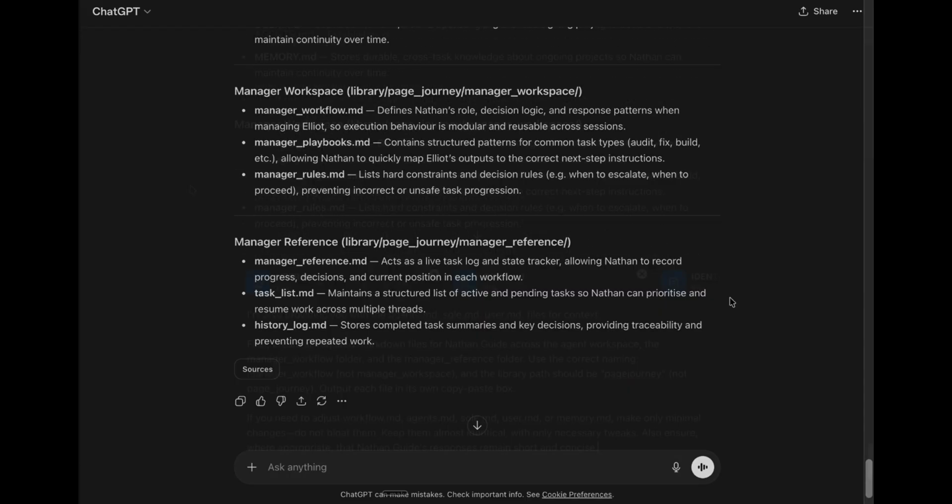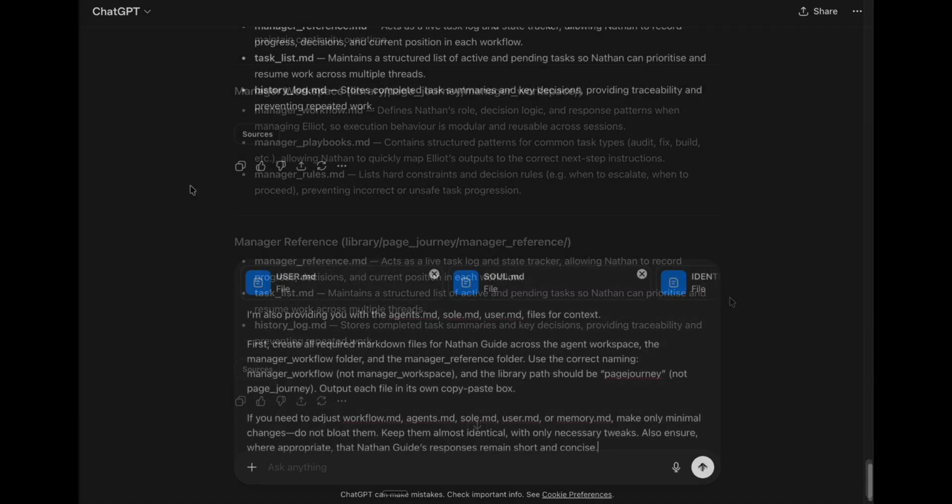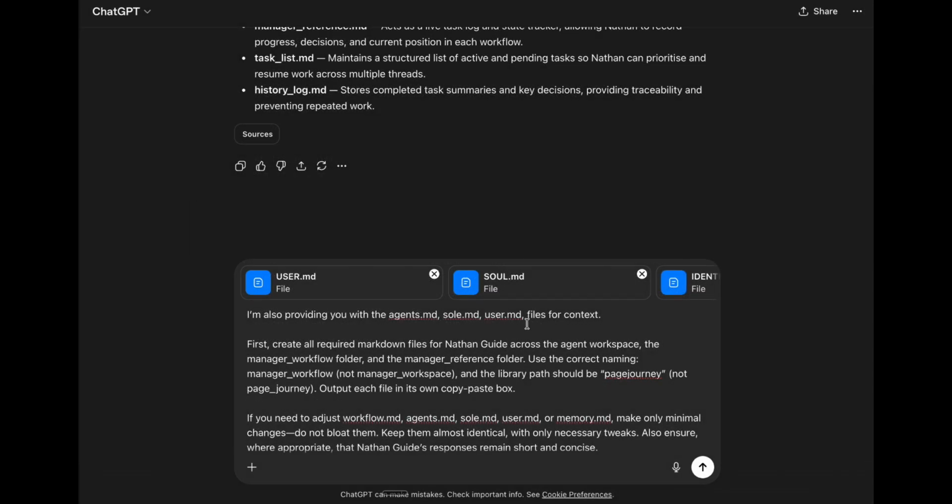Now I'm asking it to go ahead and actually produce all of the markdown files we need across the different folders, and I tell it to put each markdown file in its own copy and paste box so it's easy to lift them straight out and drop them into ClawChat.